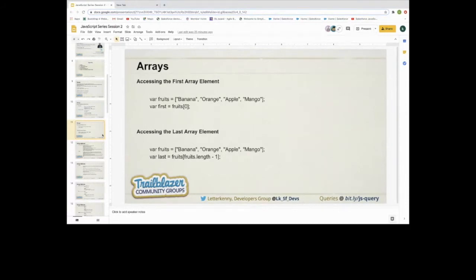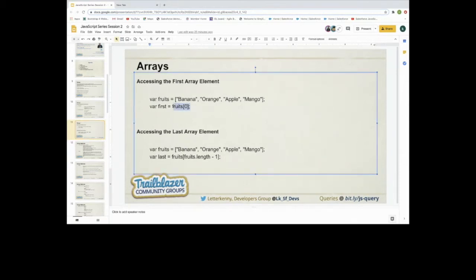And we already talked about how we can access an element from the array. So that is basically the shorthand and short trick. If you want to access the first array element, then how can we do it? We just need to use the 0th index, and we are able to access that element from the array. So in our case, we have the banana string at the 0th index. So if we print that first, it will return the banana.